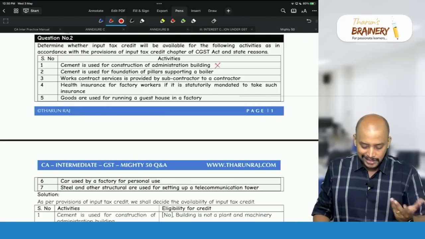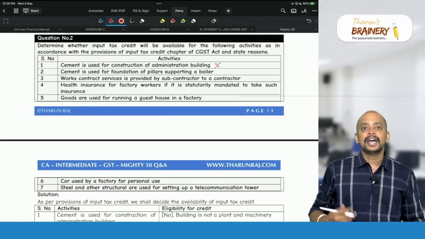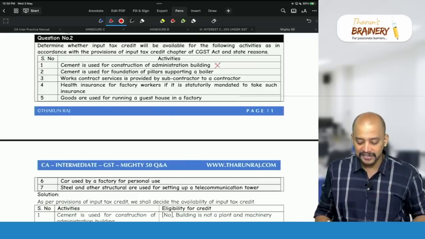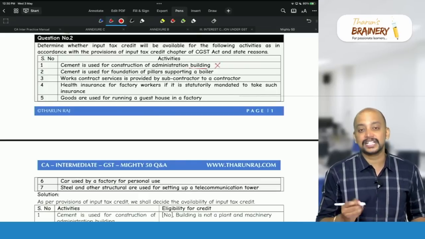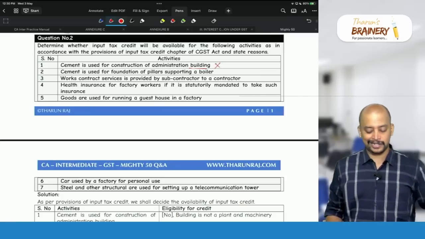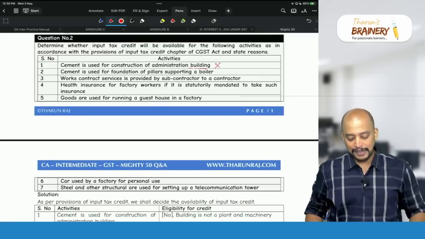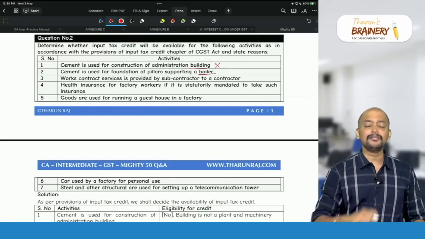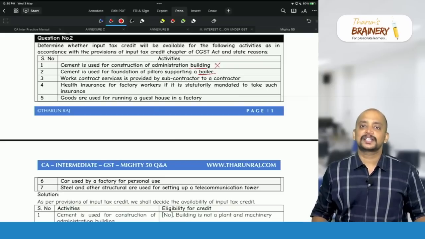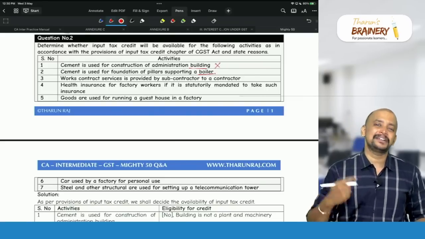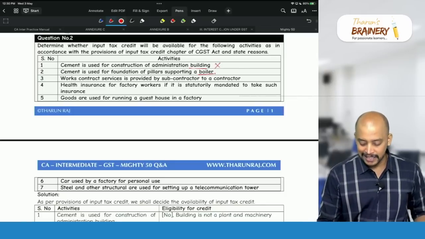But no, it is not like that, nowhere it is given. And then the next point is plant and machinery. No, clearly it is given as building. So how will we take it as plant and machinery? Whereas in the second point, cement is used for the foundation for pillars supporting a boiler. Boiler is plant and machinery. Even though it is construction related expenditure, this is construction of immobile property which is plant and machinery. So ITC is available under the exceptions.